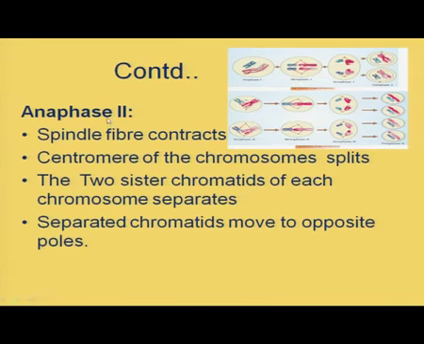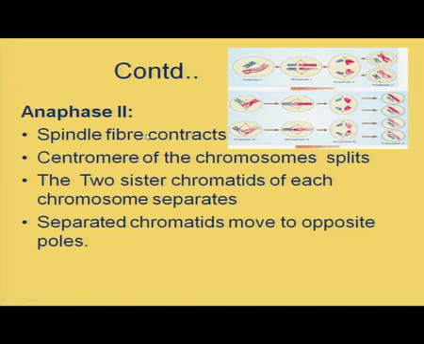Now, next you can see the anaphase II. See this diagram, anaphase II. Here during this particular stage, the chromatids of each chromosome, each univalent, separate. Chromatids are separating, not the chromosomes. Chromatids of the individual univalent separate, and they move to opposite poles.